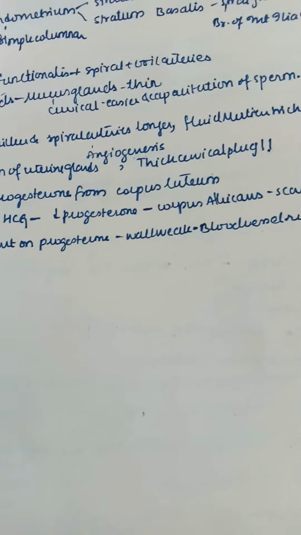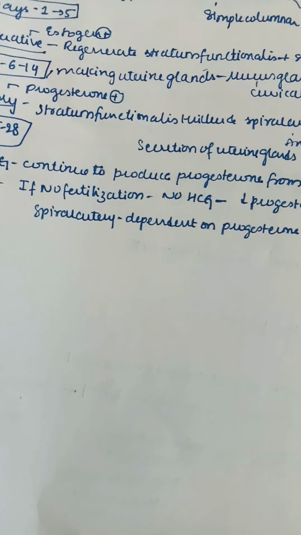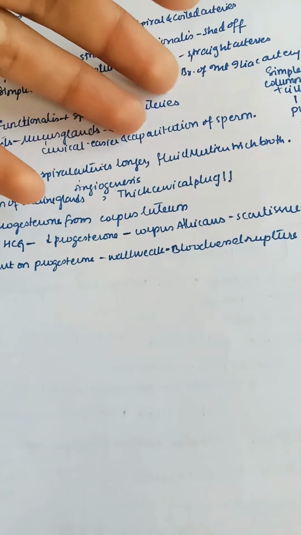And remember that here the cervical plug is thick in case of secretory, because during secretory phase it should be a thick cervical plug, so that any sperm or any other material is not allowed to enter inside. So HCG is the one which continues to produce the progesterone from the corpus luteum. And if there is no fertilization, then there is no HCG, then there is low levels of progesterone, then corpus albicans is formed, that is the corpus luteum is converted into albicans, that is a scarred white tissue.